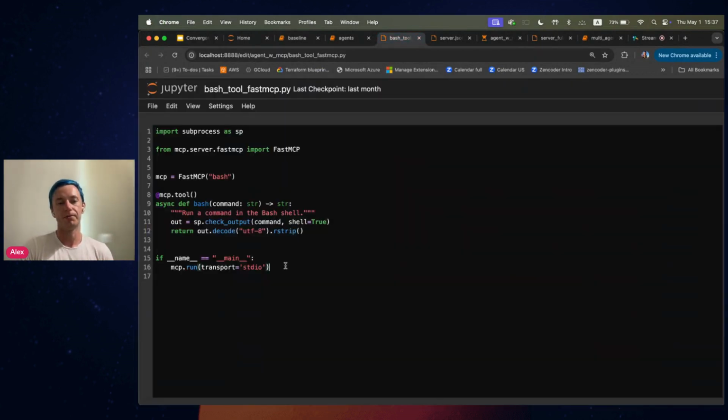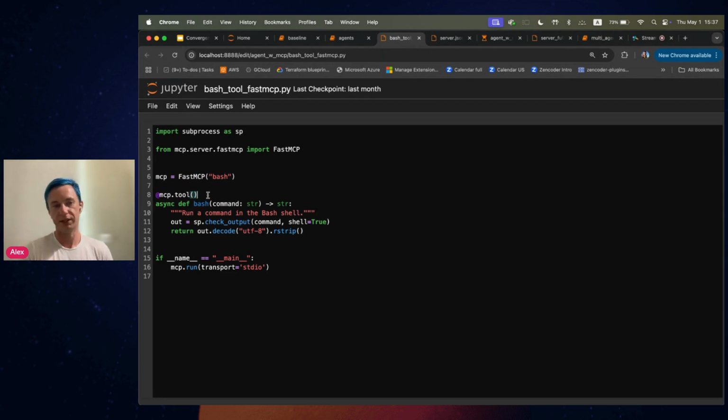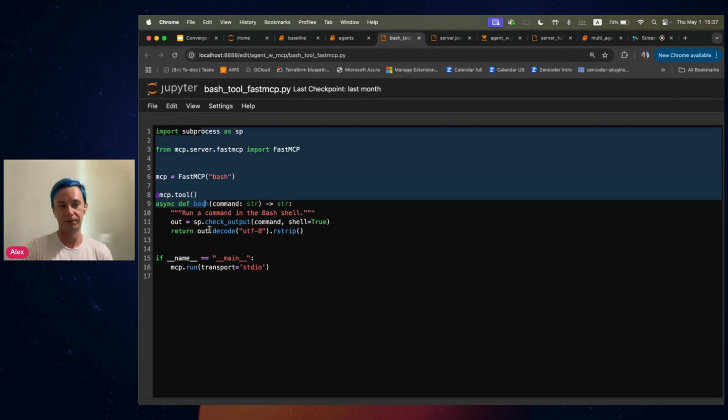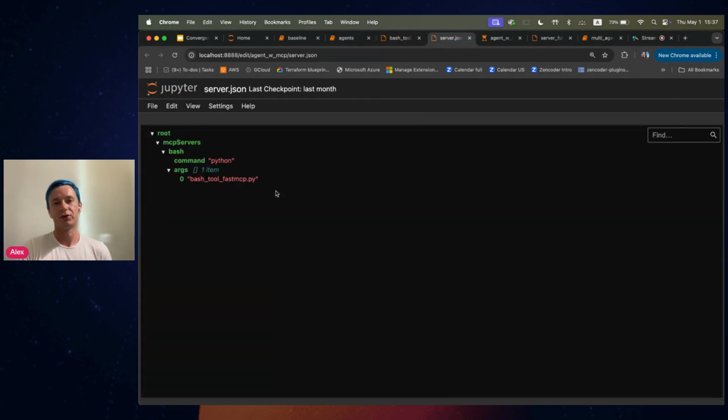And over here, I have a simple MCP tool for running bash commands. Basically, it will just run the command, and that's pretty much it. You just need to wrap it into this MCP tool decorator, and this converts this piece of code into the MCP tool, which the LLM can now use to perform any actions. And then you will also need a server JSON file with a way to run these commands. In this case, the command is python and then the name of the file, because it's essentially just a Python script. But as we will see later, you can also use pretty much any MCP server. They could be Docker images, they could be NPM packages, and so on.